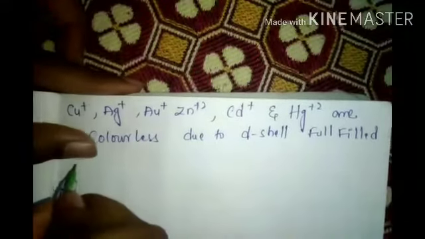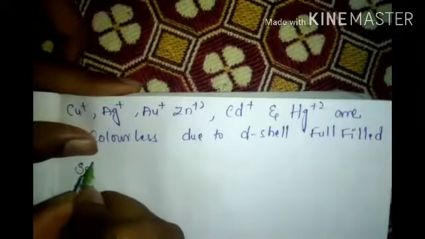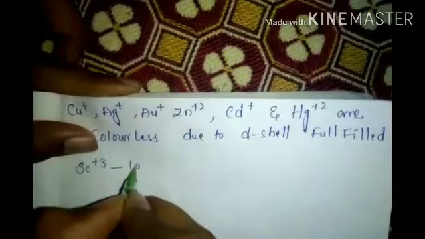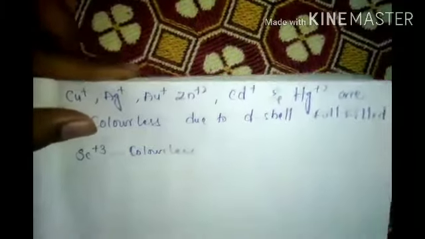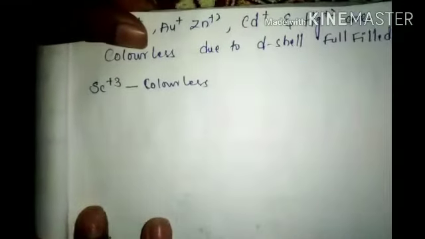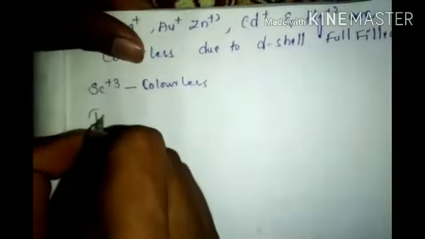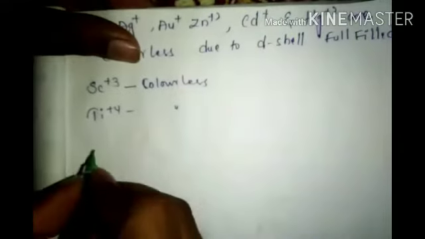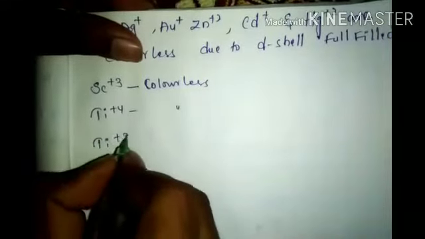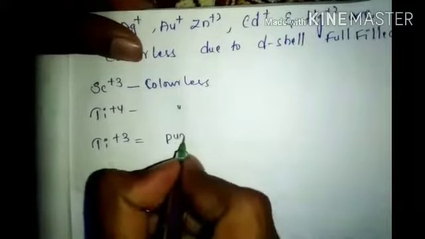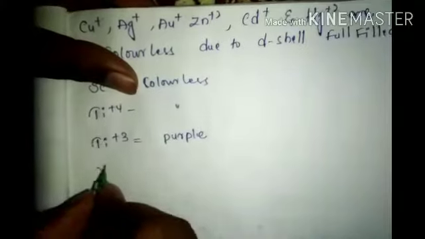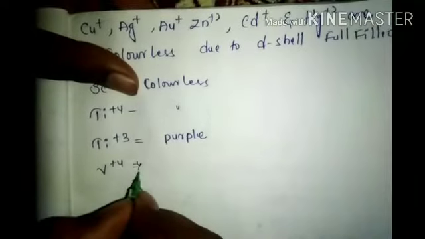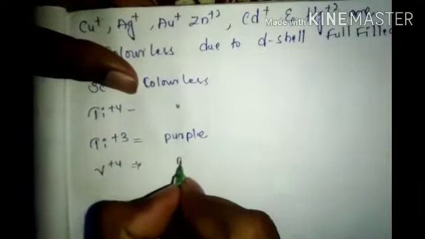Take scandium plus 3, colorless. Titanium plus 4, colorless. Titanium plus 3, purple. V plus 4 is blue.